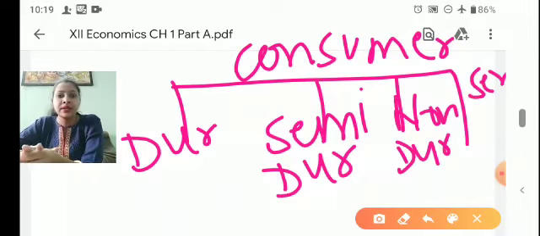Durable goods like your car, your fridge, your TV, your AC. So durable, the name itself tells you, which you will use for many years, for a long period.